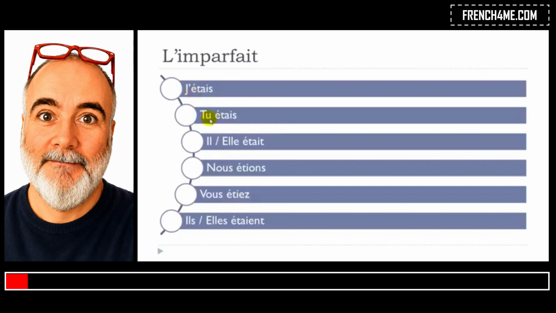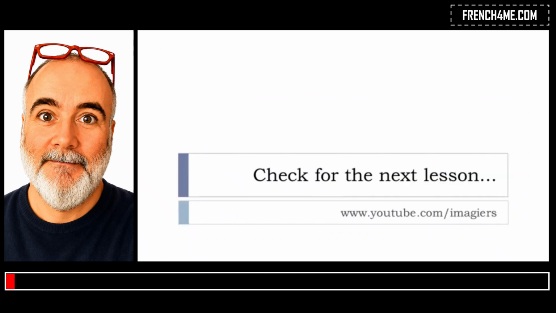J'étais. Okay, tu étais, il était, elle était, nous étions, little liaison here to make it more beautiful, nous étions, okay, final S not pronounced, remember, vous étiez, same thing here, little liaison, and then ils étaient, liaison as well, elles étaient, all right? That was it for l'imparfait.